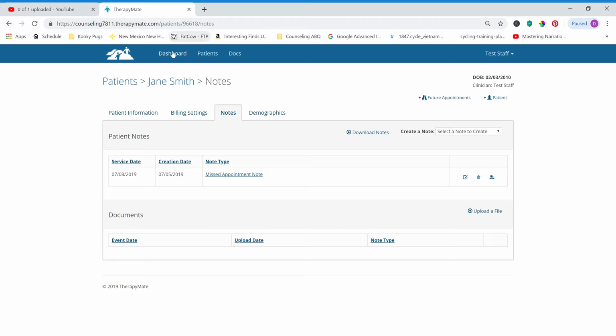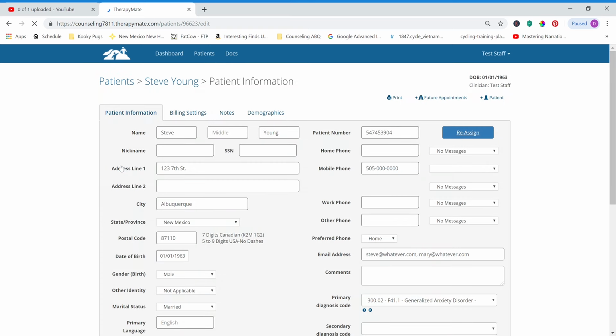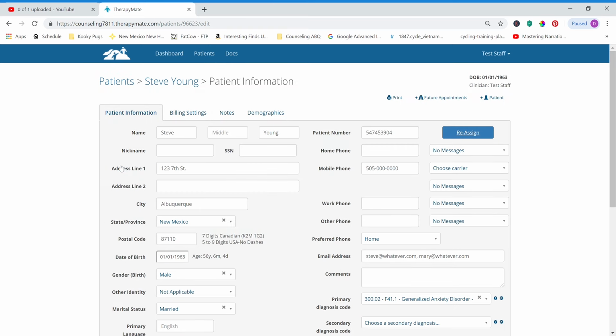So let's go back to the patients, and let's say you want to send that $60 fee to Steve. Now it's really important that you do so only by this method so that it's efficient. We want to send the office manager a PDF requesting that the letter be sent.